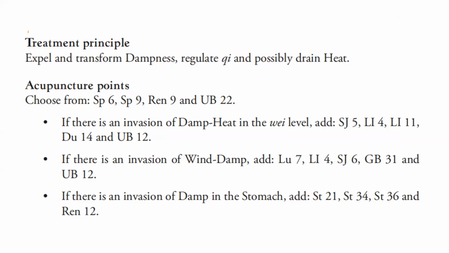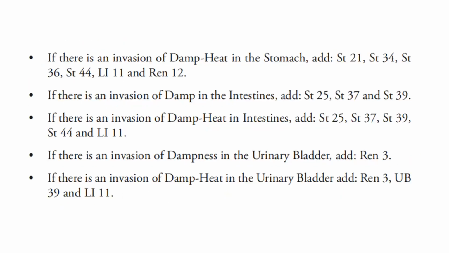If there is an invasion of damp in the stomach, add Stomach 21, Stomach 34, Stomach 36, and Ren 12. If there is an invasion of damp heat in the stomach, add Stomach 21, Stomach 34, Stomach 36, Stomach 44, LI11, and Ren 12.